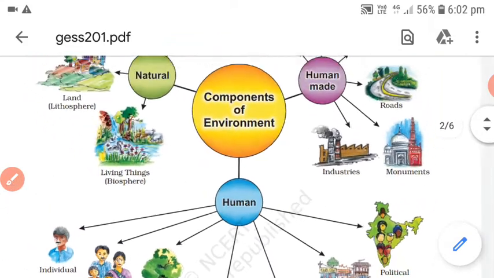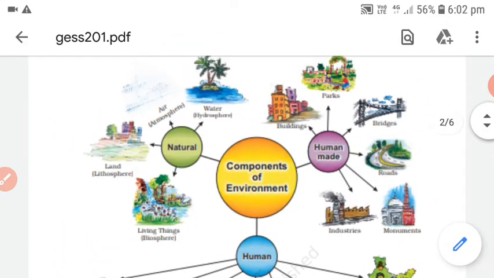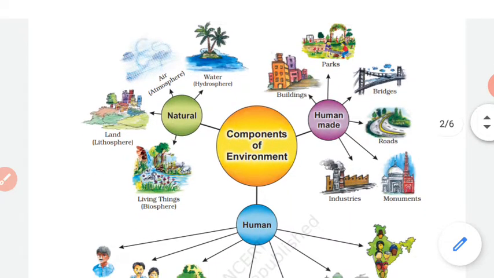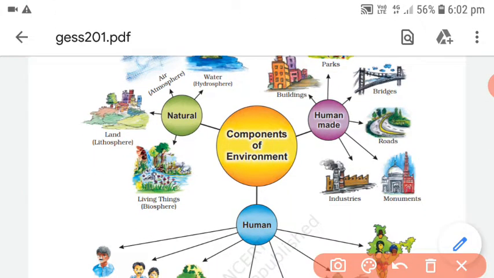Here you will find a flow chart wherein you will find the components of environment. There are a number of things given; particularly the first part you should understand: the first component is natural, the second is human made, and the third is human itself. Once again, पहला that is natural, second you will find human made, and the third would be human. So these are three different components.